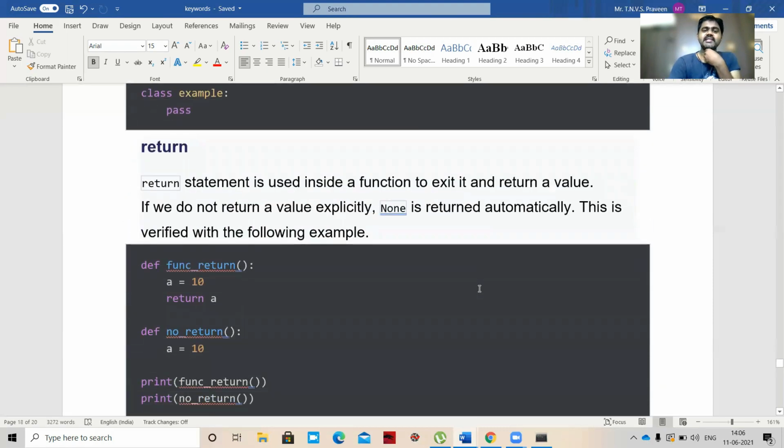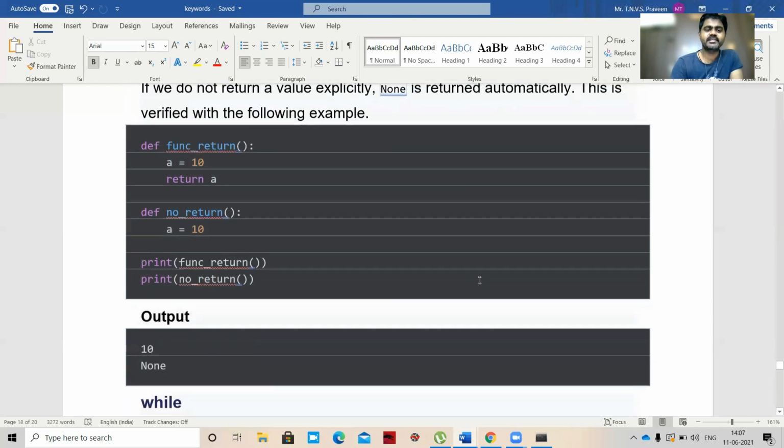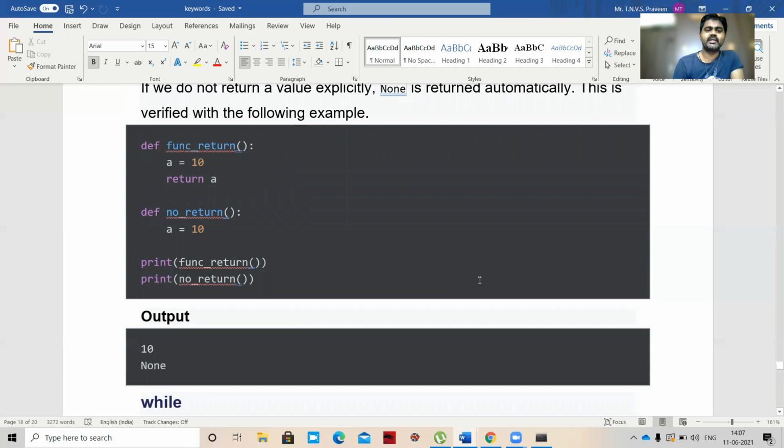Next, return. So the return statement is used inside a function to exit it and return a value. If we do not return a value explicitly, None is returned automatically. So if we do not return anything, which one is returned? None is returned automatically. You can see an example here. Define function, a equal to 10, return a. So 10 will be returned.